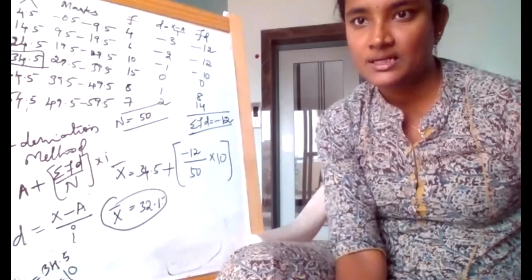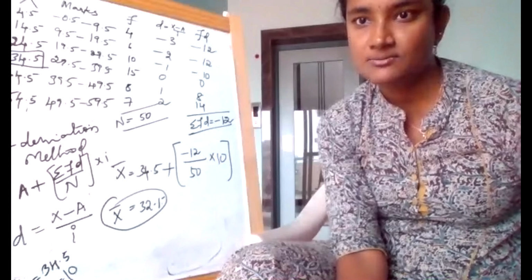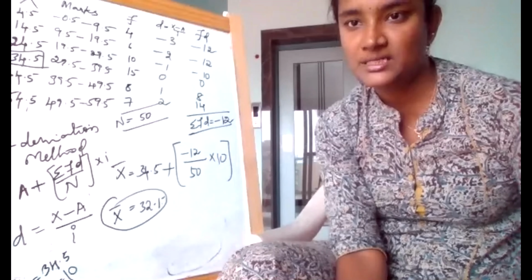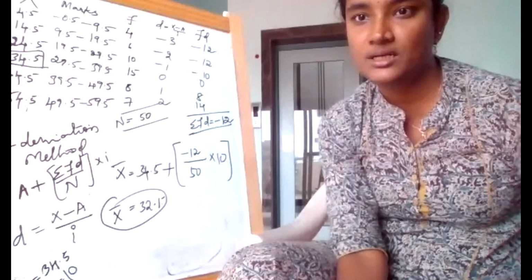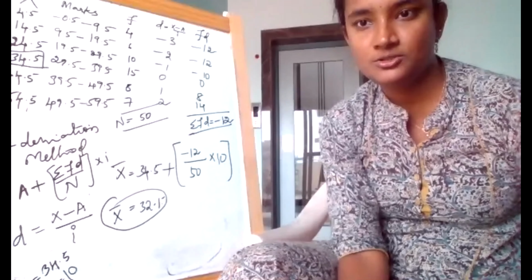Okay. 24, 25, 26, 27. 21, ma'am. 21 I counted. Okay, ma'am. 28, 29, 30, 31, 32.